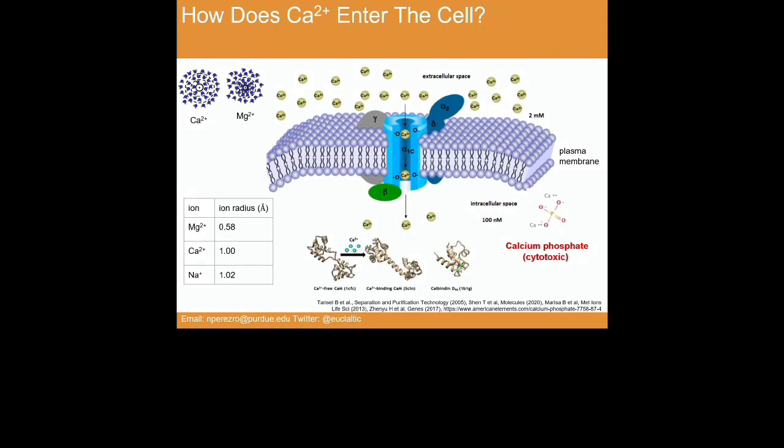So once calcium is inside of the cell, in the cytoplasm, there are a lot of proteins, which also contain oxygen atoms. Through the interaction with oxygen atoms, calcium stabilizes the conformational states of effector proteins, and in this way, many signaling pathways are triggered. But our body is also full of phosphates. So this calcium can also interact with the oxygen of these phosphates, and this reaction is cytotoxic. Basically, this reaction means bond. So that's why cells invest a significant amount of energy to keep the concentration of calcium around 100 nanomolar.